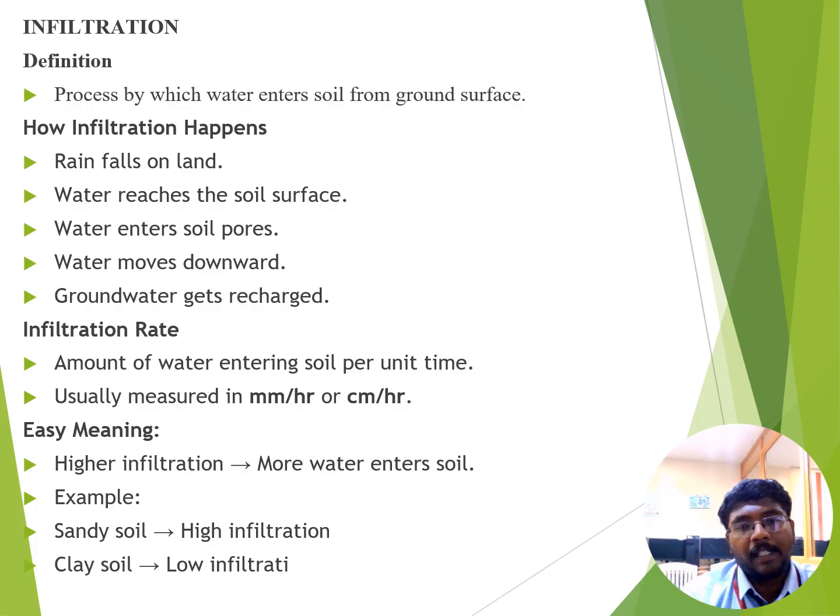How does infiltration happen? First of all, rainwater falls directly on the land surface. After that, water reaches the soil surface. Then water directly enters the pores that are present in the soil and moves downward. Then groundwater is automatically recharged. When the amount of infiltration is high, more water can directly enter the soil surface.